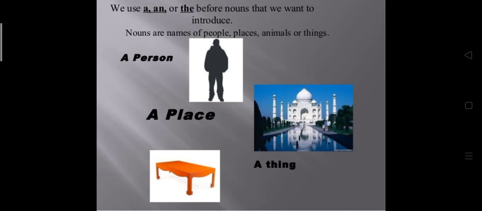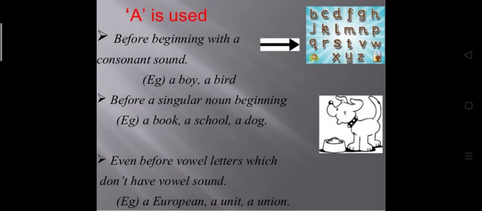But when we are going to use the same noun in the paragraph again, we use the definite article the. The prince at once decided to shoot the tiger in this manner. So if we want to introduce nouns, we have to use these articles before nouns.